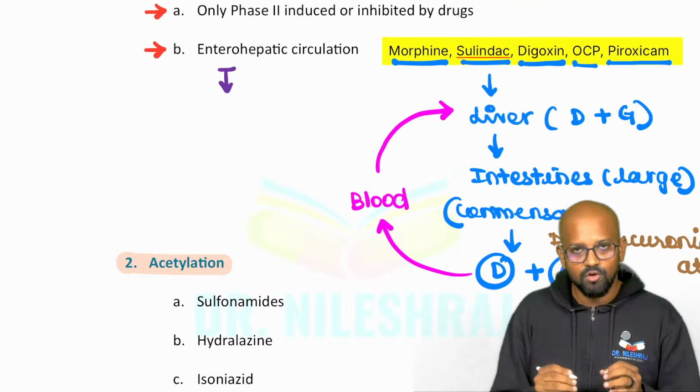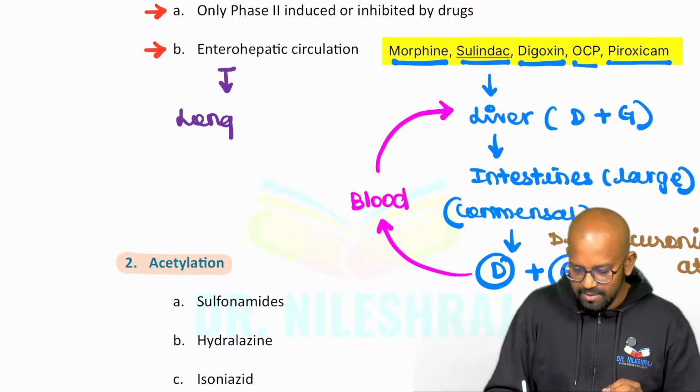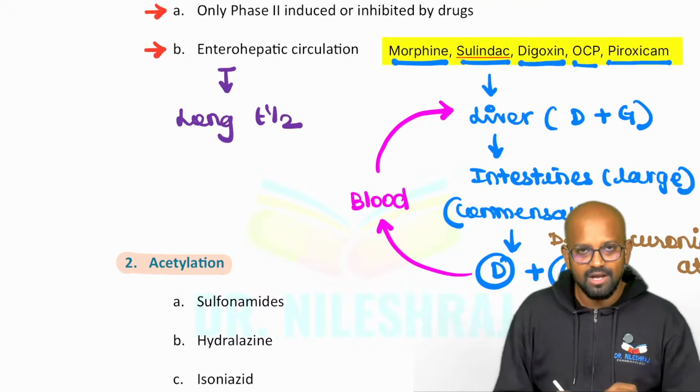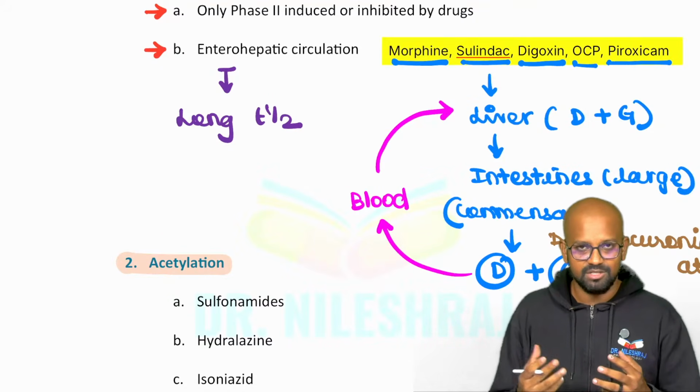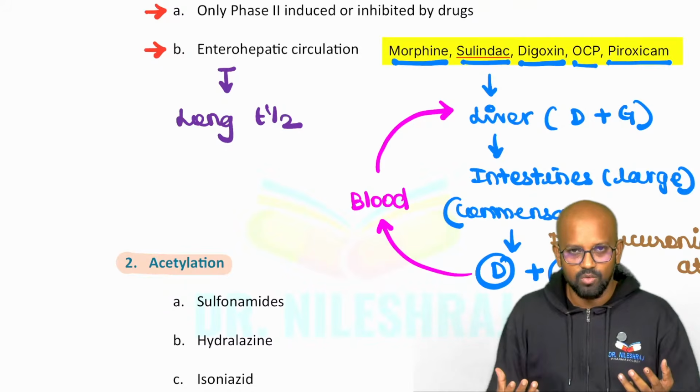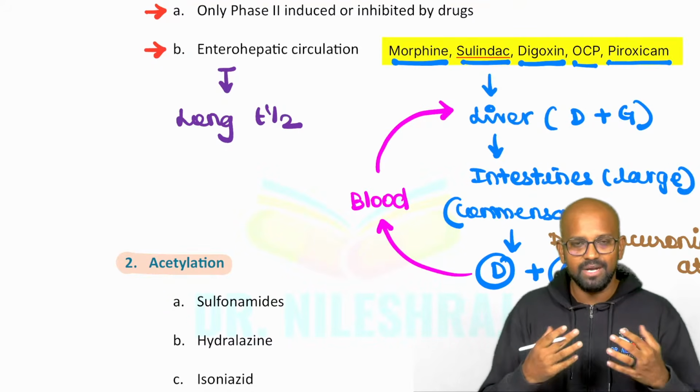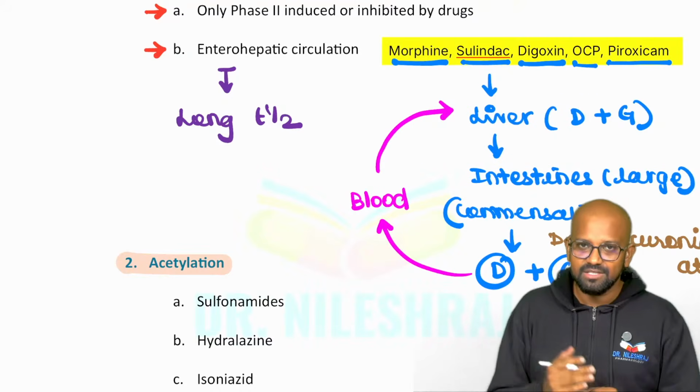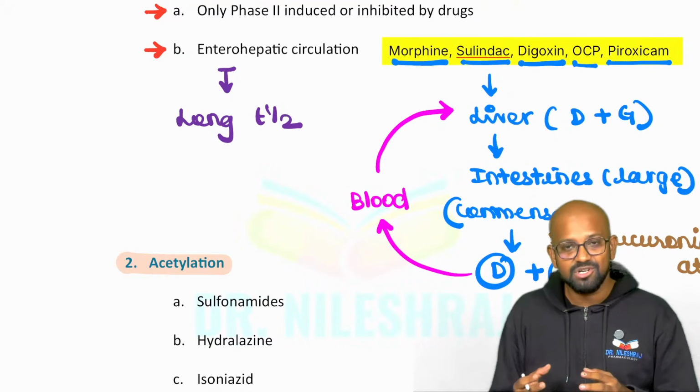Any drug that follows enterohepatic circulation will have a long half-life. Why is it having a long half-life? Because this drug is not getting excreted out. The drug accumulates more, thereby the drug's action will be long. The next thing, sir, how do we remember which drug will be producing that?